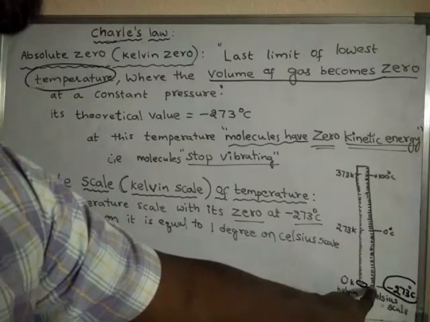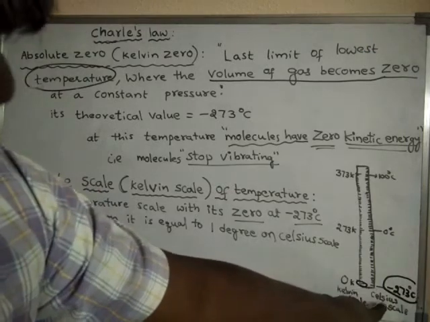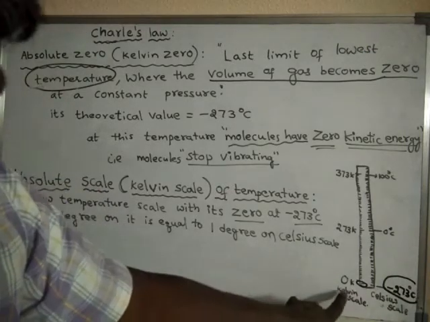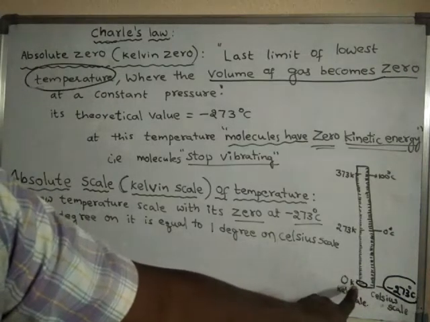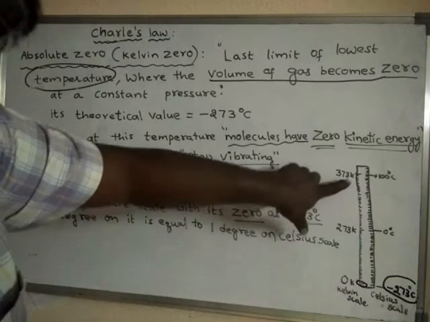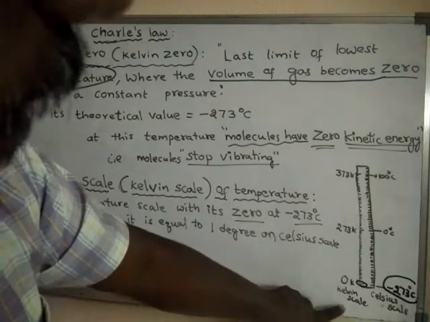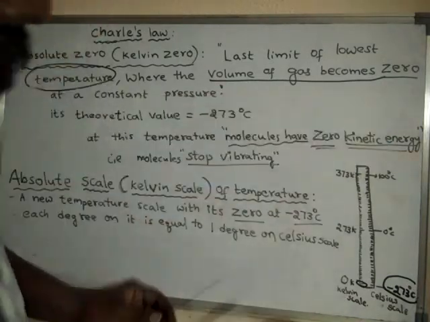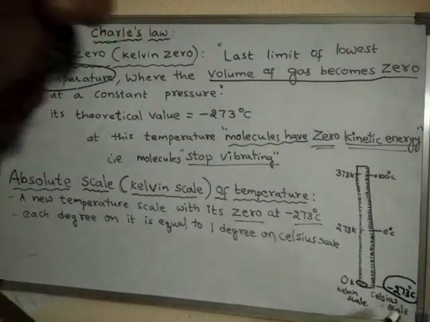So minus 273 degrees centigrade on the Celsius scale is equal to 0 Kelvin, or absolute 0 on the Kelvin scale. This measurement is called the Kelvin scale, and this side measurement is called the Celsius scale.